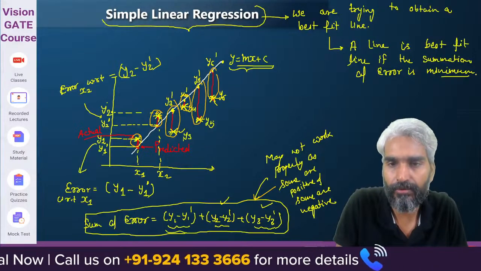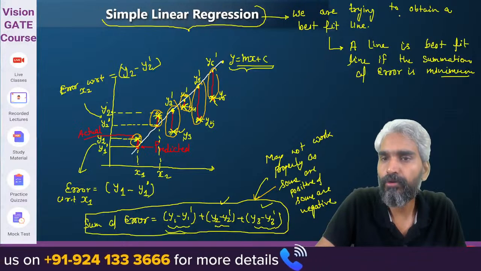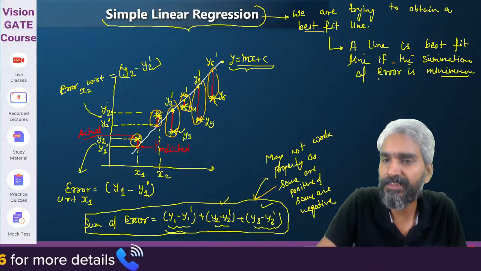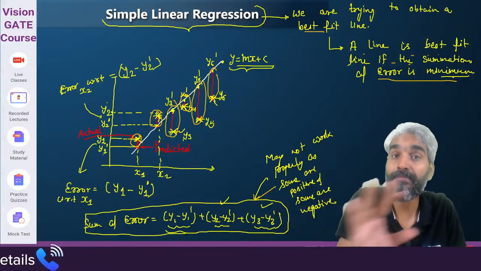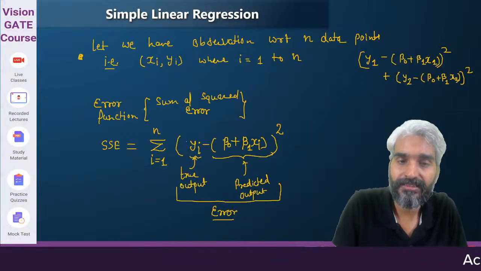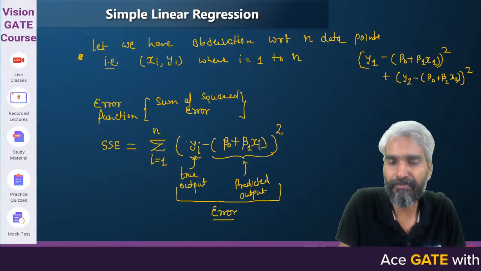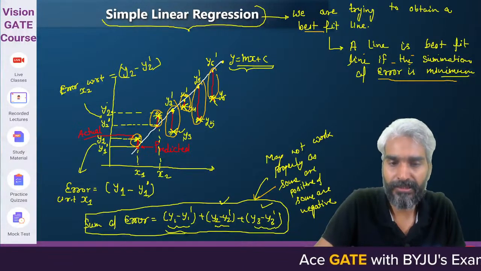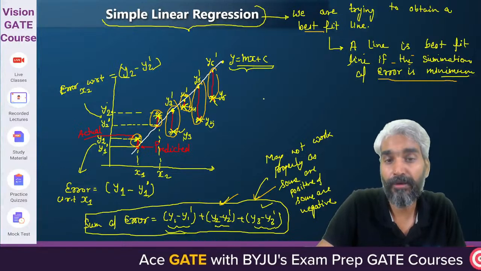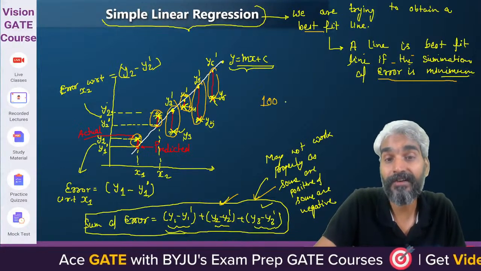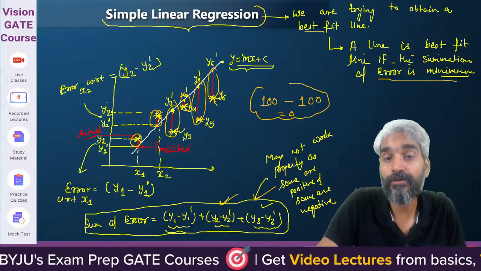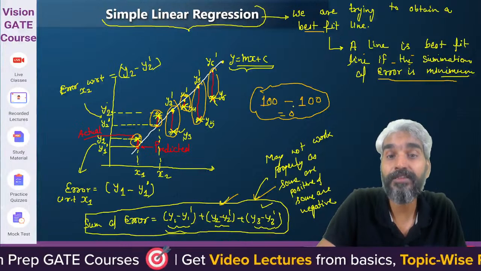The objective, please, is that we are trying to obtain a best fit line. A line is a best fit line if the summation of the error is minimized. Clear, Akhil? So we are simply trying to minimize, but simple summation will not work. Some of them may be positive, some of them may be negative. So it may be possible that at one point the error is 100, at another point the error is minus 100. So you will see the summation of the error as 0, but there is error.